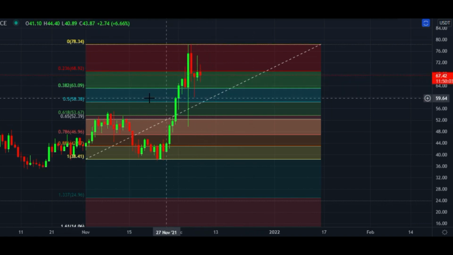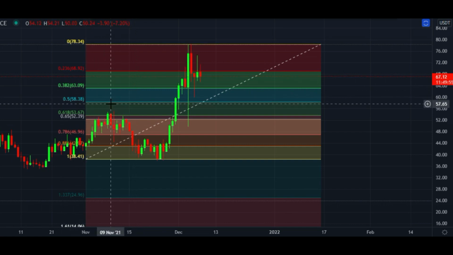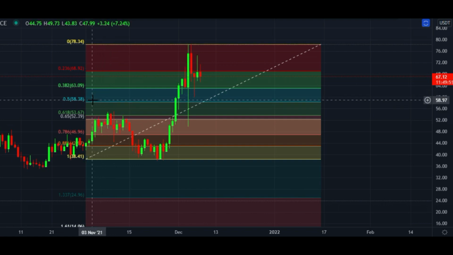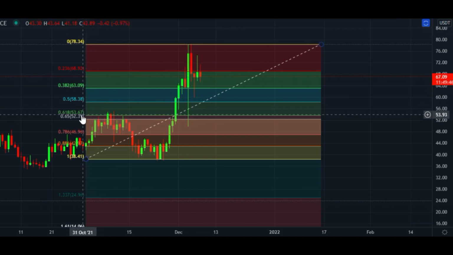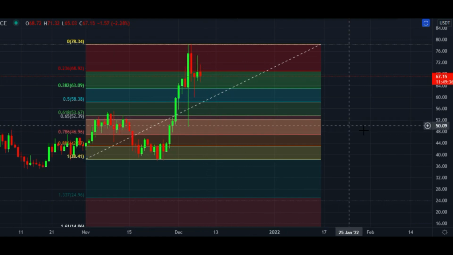If price drops, then $63 is very strong area to hold, and after that 0.5, which is very important, $58 price zone. Mark these areas, $63 and $58, and after that $53, which is 0.61 golden pocket, and these are levels to hold for Luna, and these are levels you have to watch.